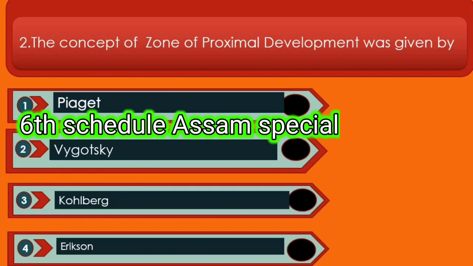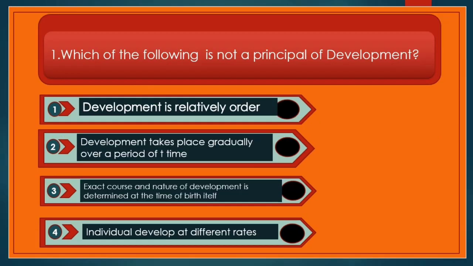Hello people, we'll do the CDP of the Assam Special TET 2023 and we'll start with a question. Which of the following is not a principle of development? Options are: development is relatively orderly, development takes place gradually over a period of time, the exact course and the nature of development is determined at the time of birth itself, and individuals develop at different rates. So what is the question asking? The question is asking which of the following is not a principle of development.